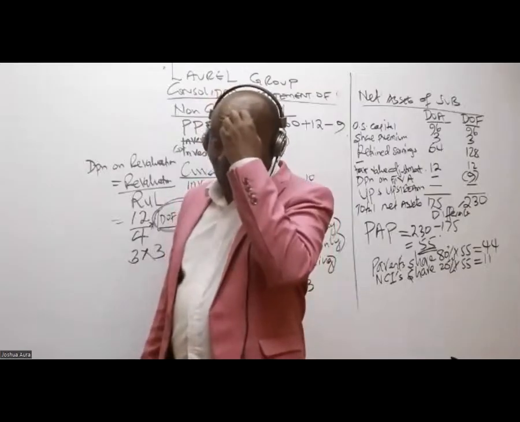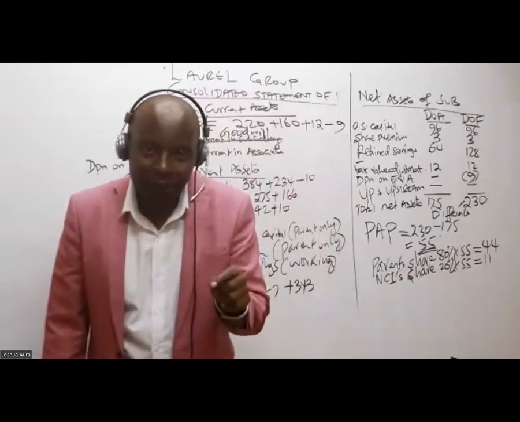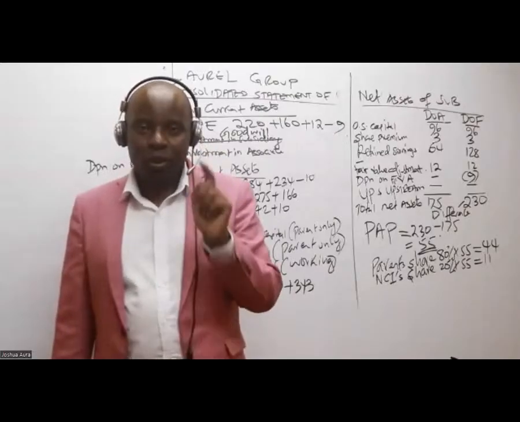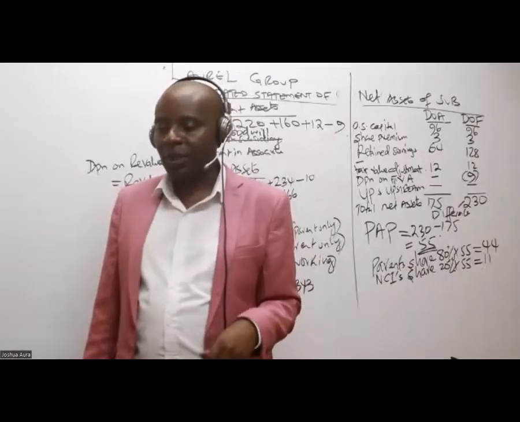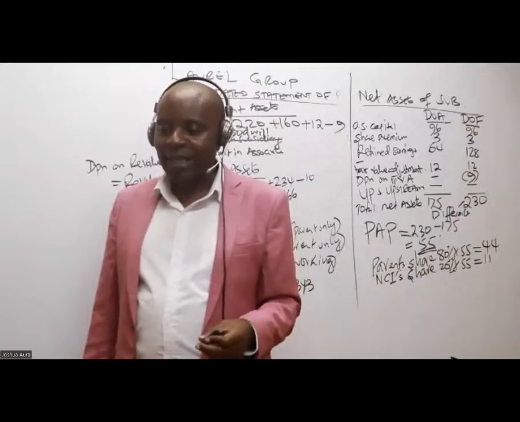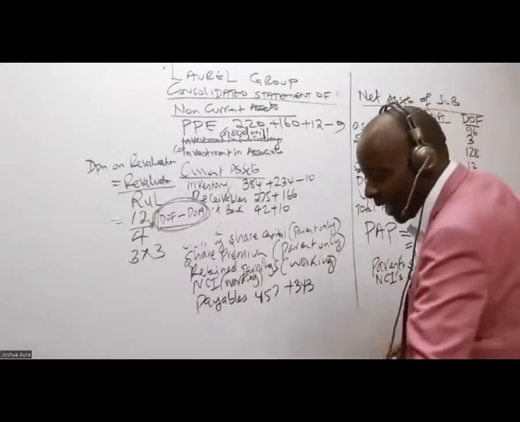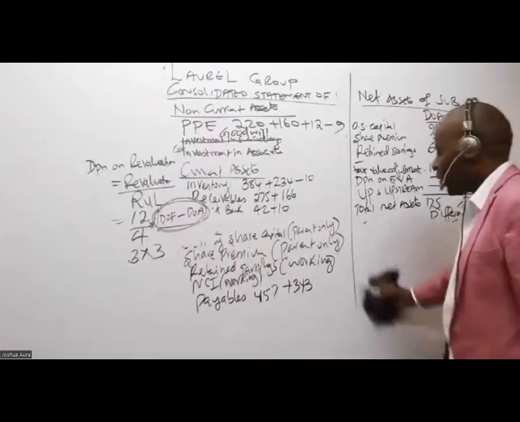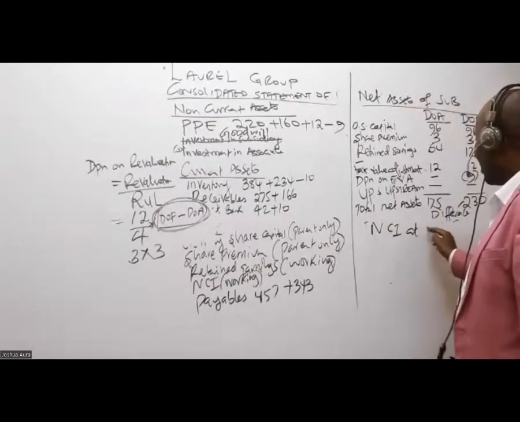Now, ladies and gentlemen, up to here, I'm so happy. But now, I would want somebody to tell me, what do you think will be the next working for us in this case? After getting net assets of the subsidiary, I'll be able to get the PAP goodwill. I'll not go for goodwill that fast. I will go for NCI. NCI is very easy. So I'll give them what we call NCI at reporting.